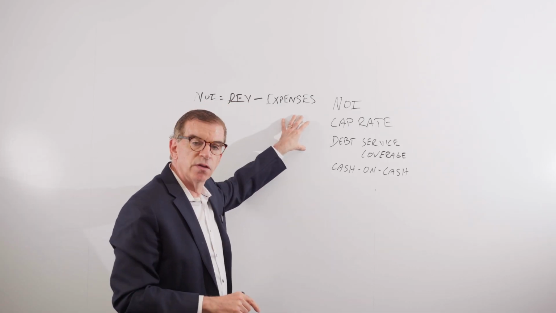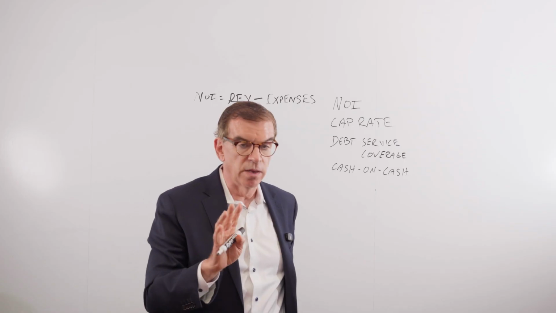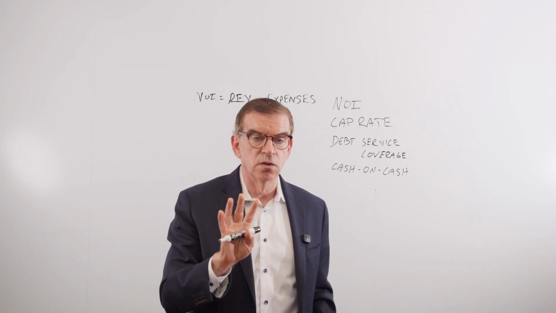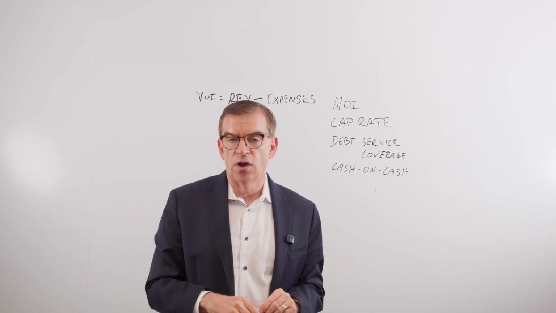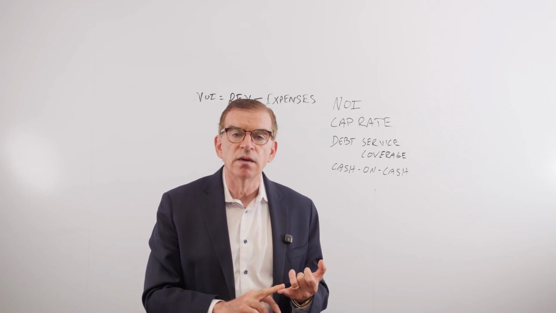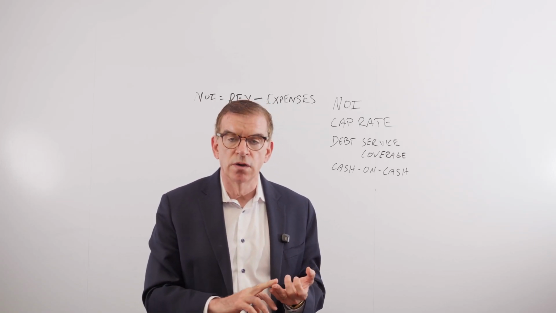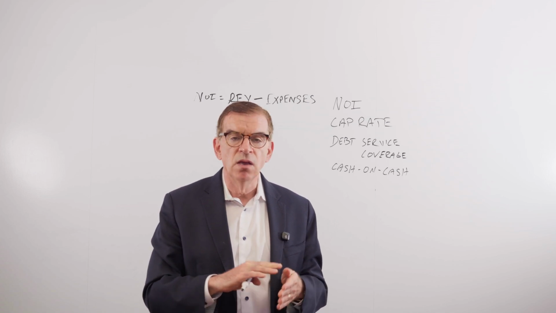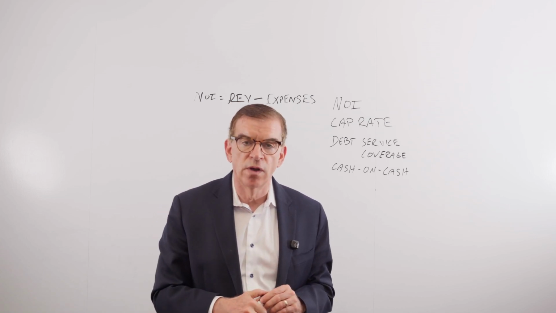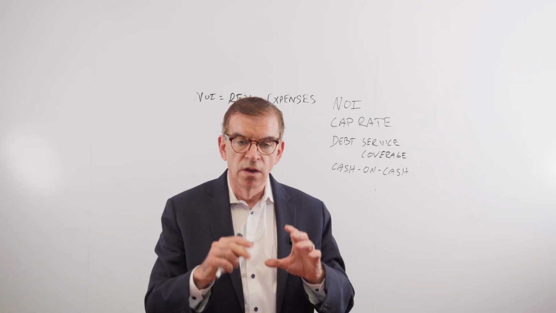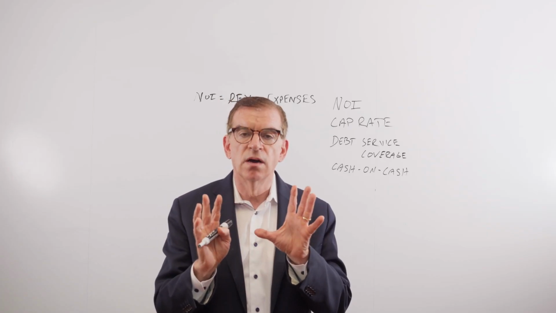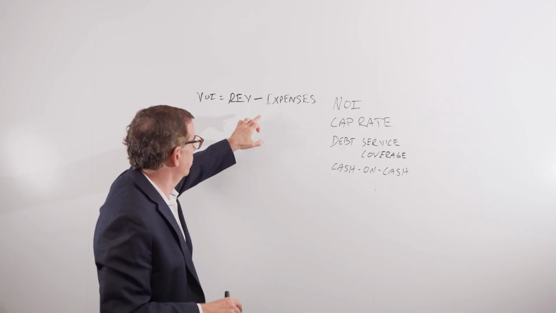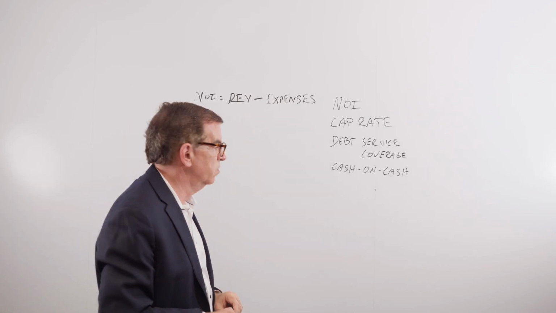The expenses are all of the expenses, not including debt service, all the expenses associated with operating a shopping center. Parking lot maintenance, security, utilities, landscaping, any on-site administrative and personnel costs. Those are all part of the expenses. So net operating income is revenue minus expense. So let's use an example.